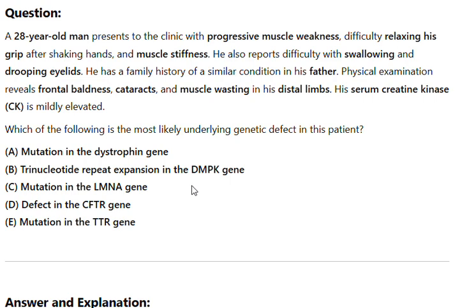He has a family history of a similar condition in his father. Physical examination reveals frontal baldness, cataracts, and muscle wasting in his distal limbs. His serum creatine kinase, CK, is mildly elevated. Which of the following is the most likely underlying genetic defect in this patient?